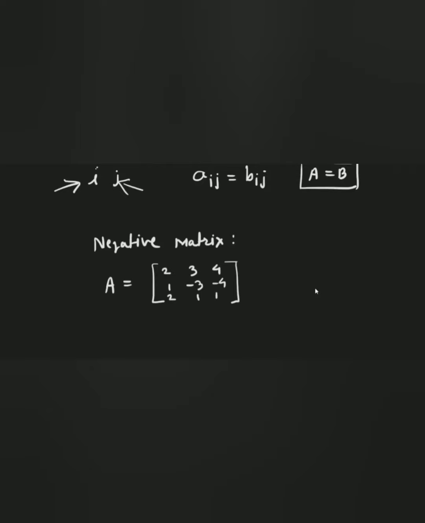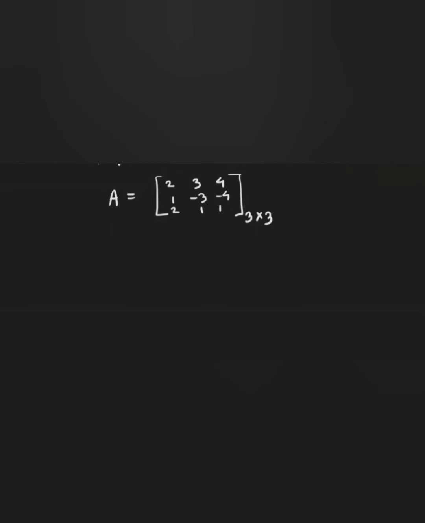Then what is the negative of A? The order of the matrix is 3 by 3. Let's find the negative of A. Negative of A means that for all the corresponding elements of A, you will write the negative.